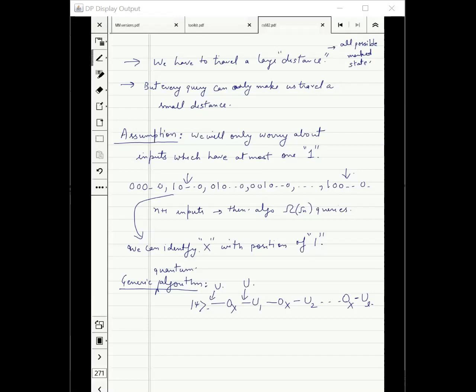In other words, after L steps, my state on input X will look like this. And if no oracle was applied, or if my X was 0, 0, 0, 0, then my final state would be psi.